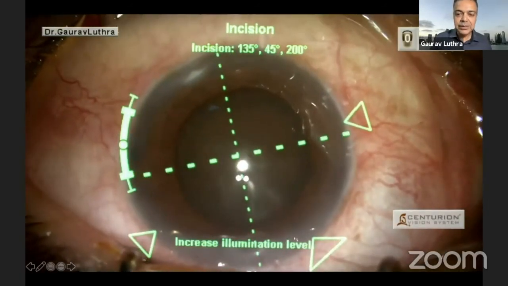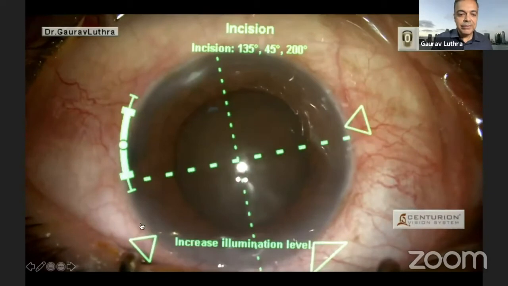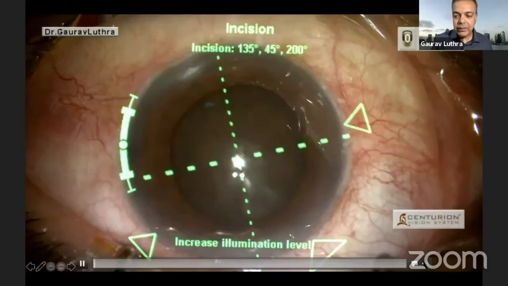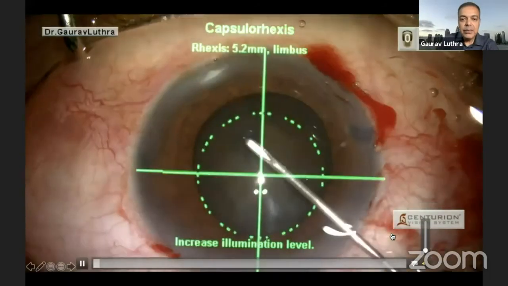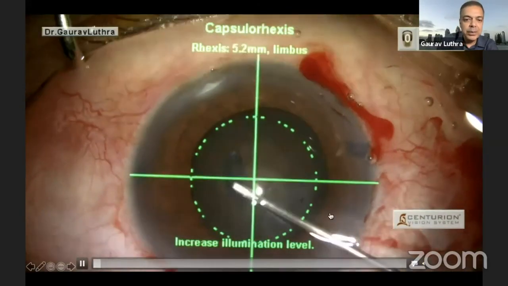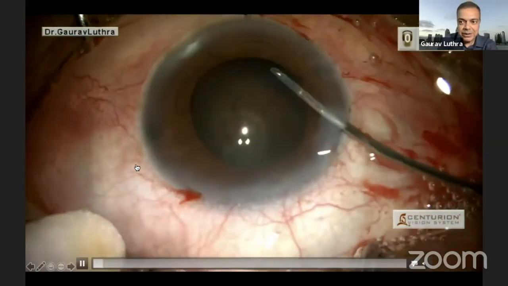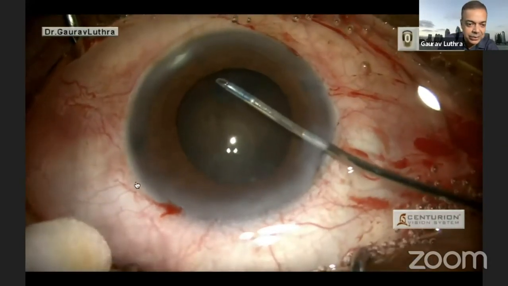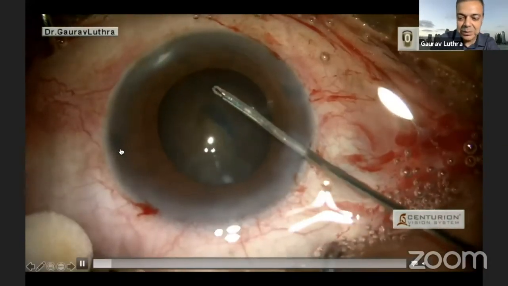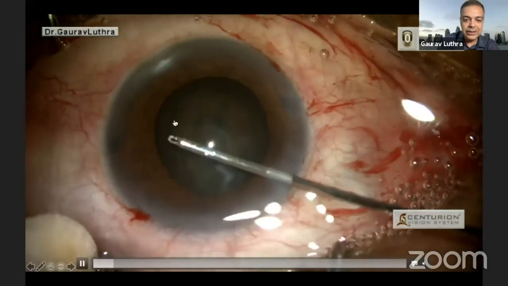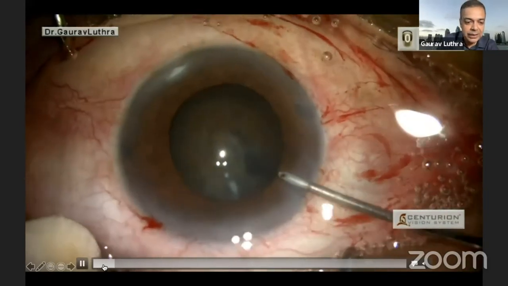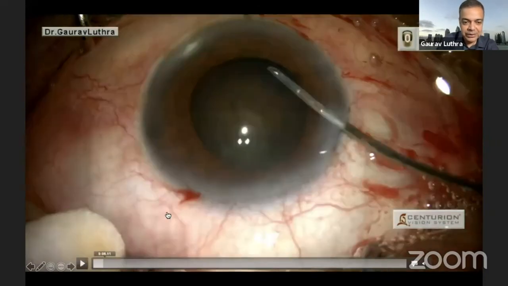So this is one patient which I wanted to share, which was a challenging case for me. You can probably see that the videos are coming very dark today for me. I don't know if it's dark there as well, or it's just my laptop which is showing less illumination. It is dark. I don't know why. Something is wrong with maybe the display, but let me just go back.